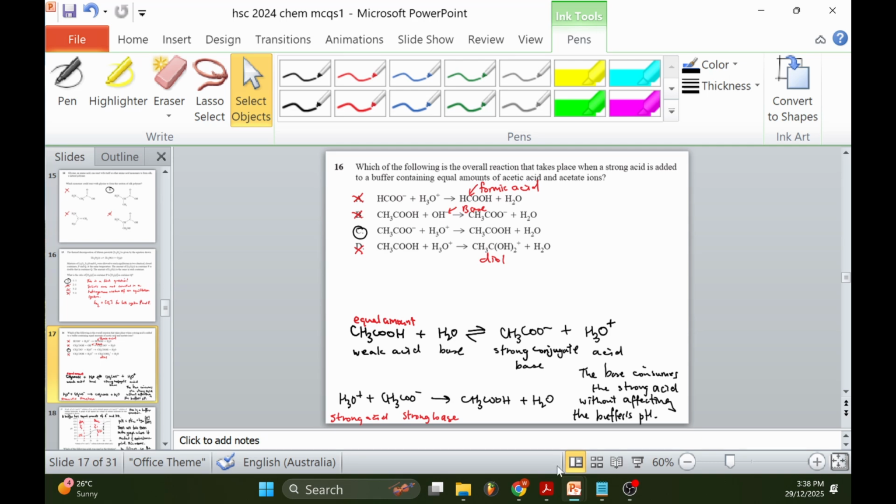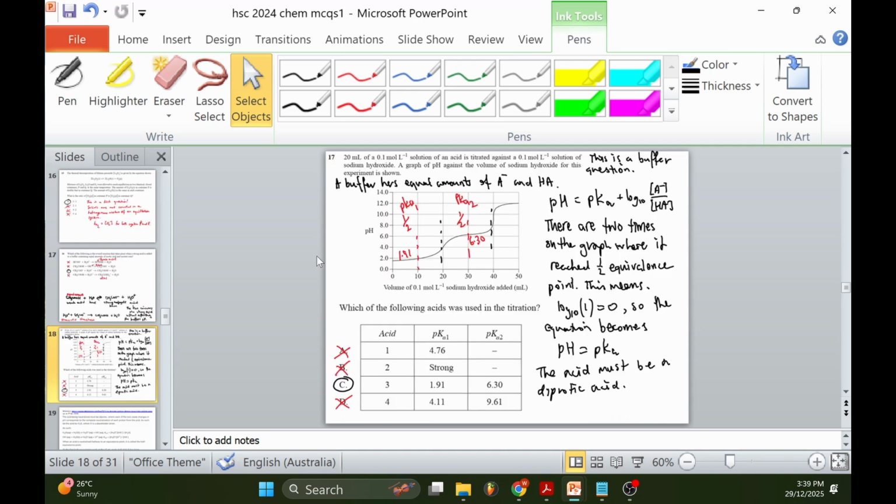If you were to write out the equation, you have weak acid plus H2O goes to CH3COO minus, the conjugate base, and the acid. The base consumes the strong acid without affecting the buffer's pH, which is how a buffer should work. You have an equal amount of HA to A minus, so then the buffer counters the strong acid.